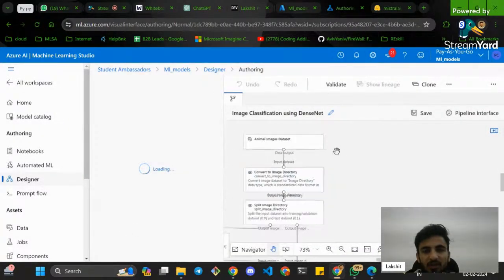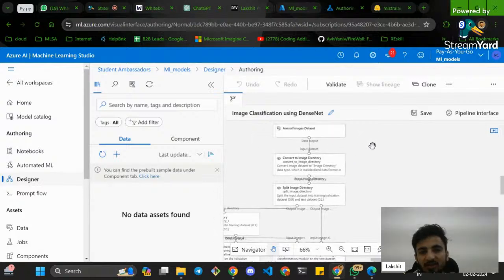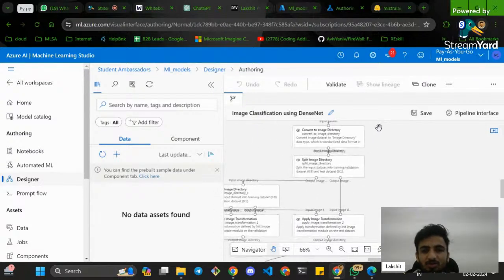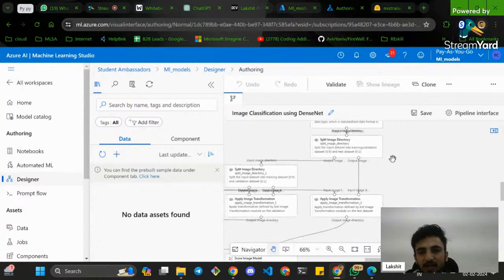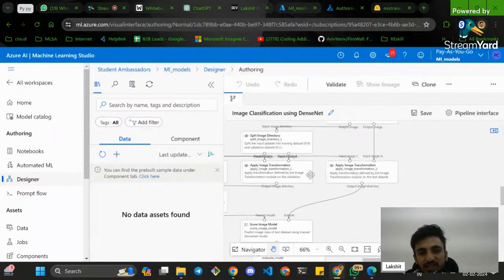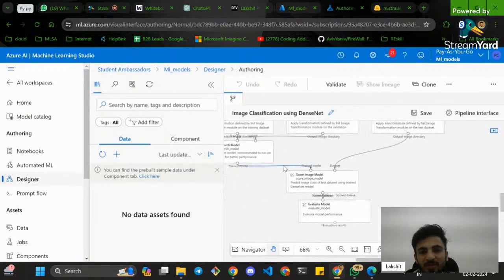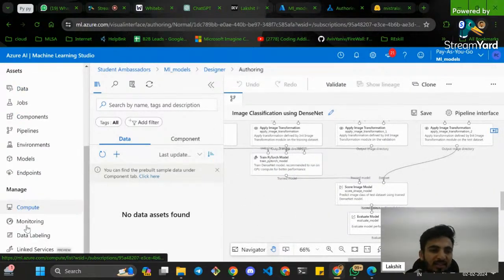If you are a non-coder, you can just code it using this as well. You should have at least some level of understanding of code, but you can always utilize this as a designer as well, right? It's kind of logic based. So yeah, this is pretty much about that.